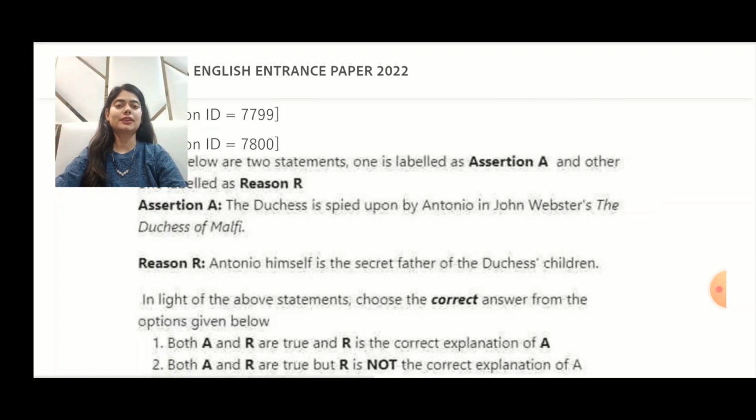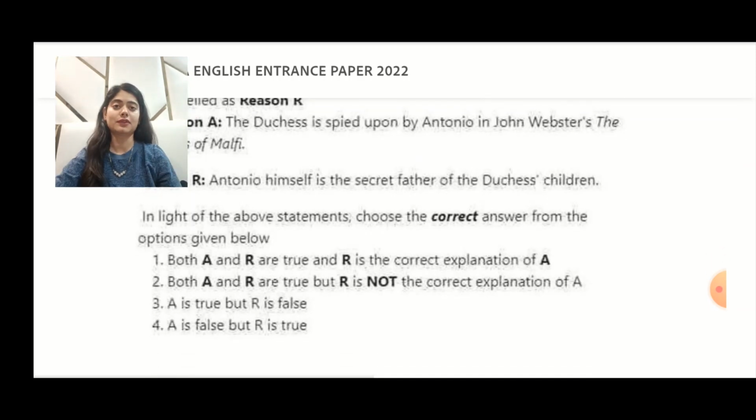Now you have your next question. Again, given below are two statements. One is labeled as assertion A and the other one is labeled as reason R. Assertion reads, the Duchess is spied upon by Antonio in John Webster's The Duchess of Malfi, and reason reads, Antonio himself is the secret father of the Duchess's children. In light of the above statements, choose the correct answer from the options given below.